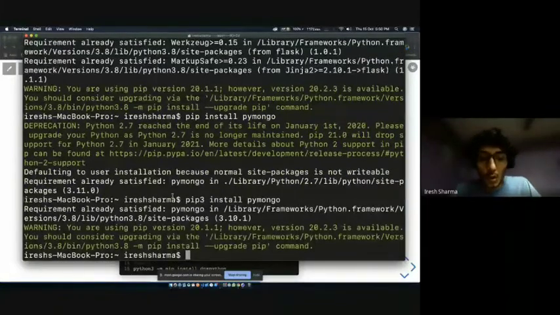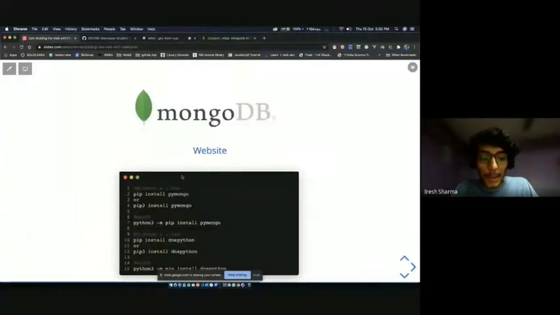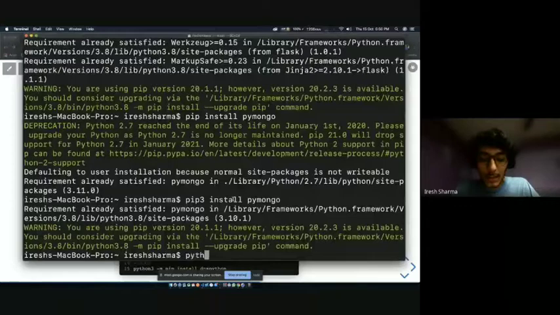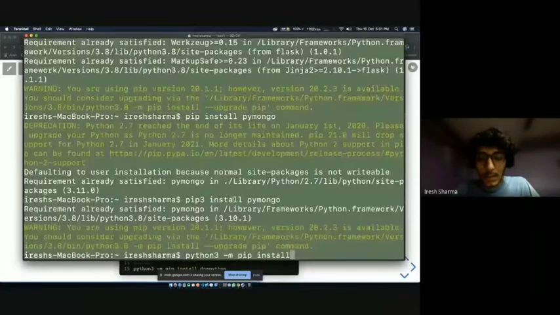Once you're done installing PyMongo, you have to install something called DNS Python. I'm going to do that as well. Actually, let me just clear this first.